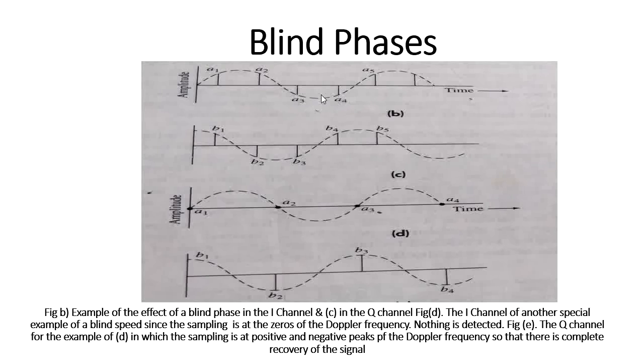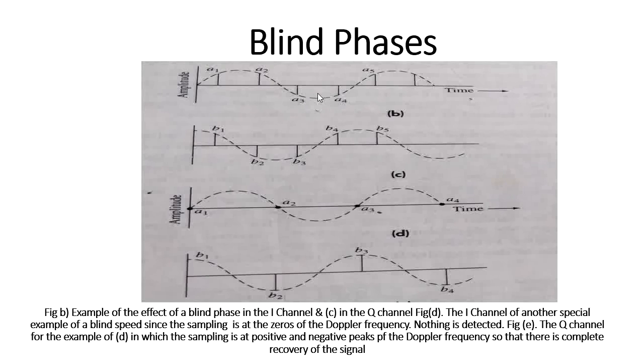Because of this, the phase becomes lost, so it indicates the blind phase. Whenever I subtract two samples having the same amplitude, I lose the phase component. That concept we call the blind phase.